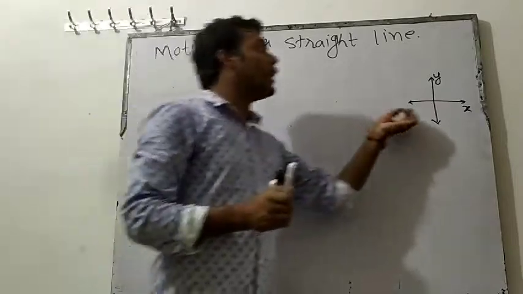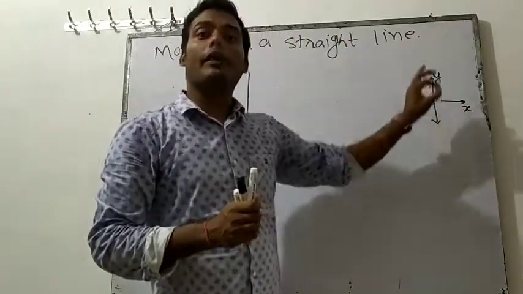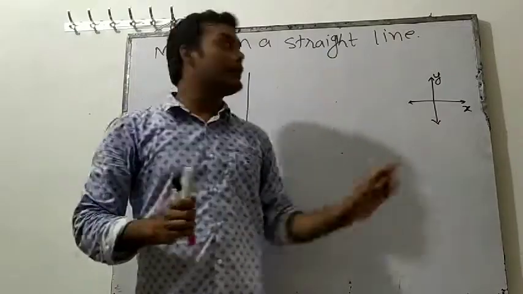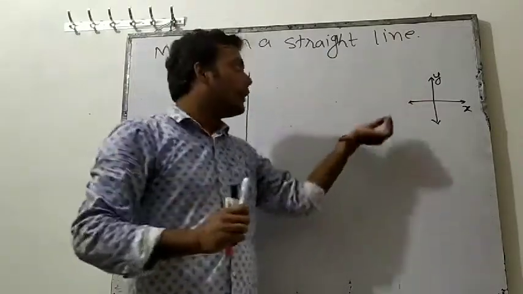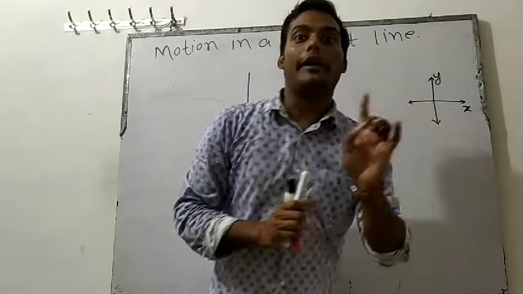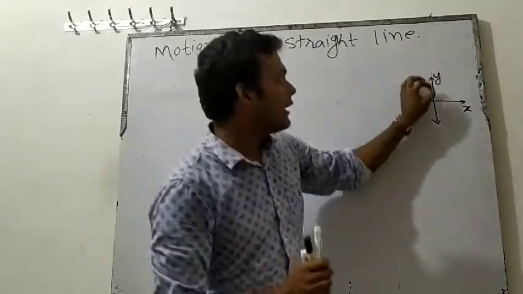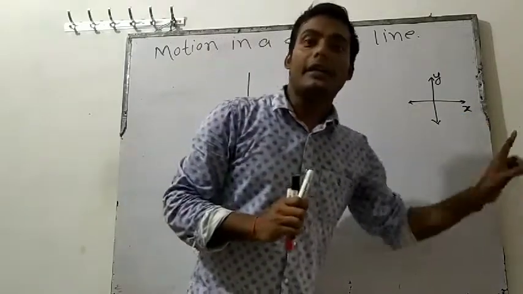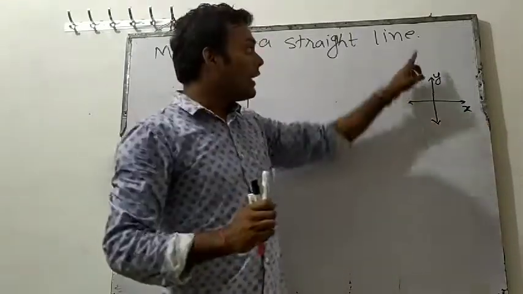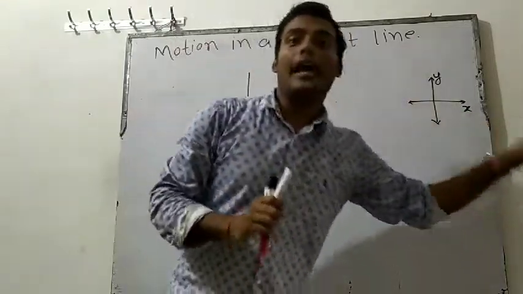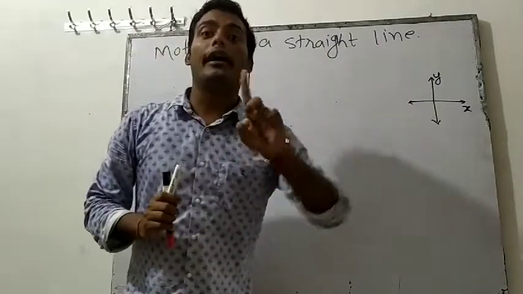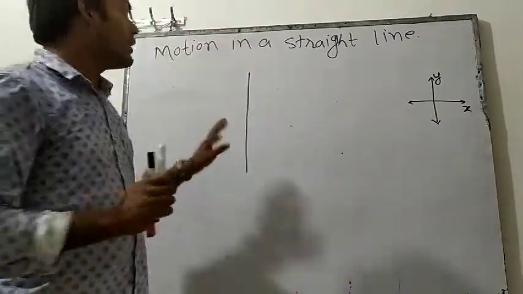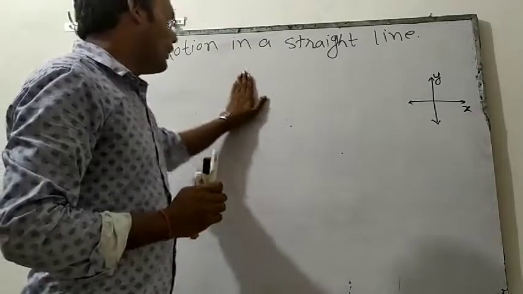Whether it is going in the x-axis or in the y-axis, it is going in only one direction. Here, if it is going like this, it is going in the x direction. When it is coming like this, it is going in the y direction. So when it is going in x, it is not going in y. And when it is coming in y, it is not going in x. So it is only going in one direction. That's why this is known as motion in a straight line.